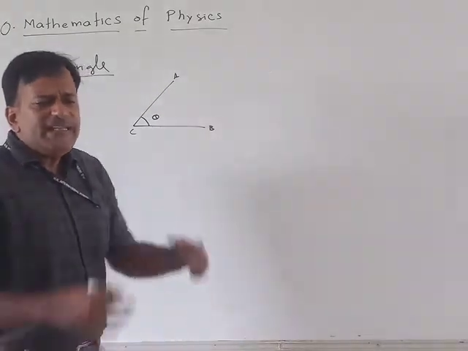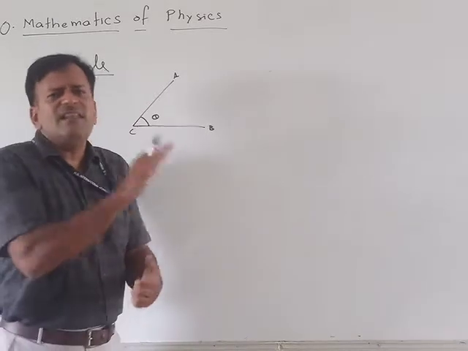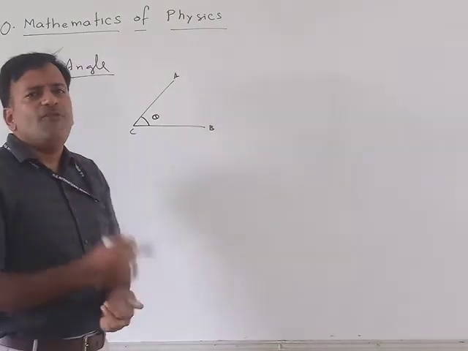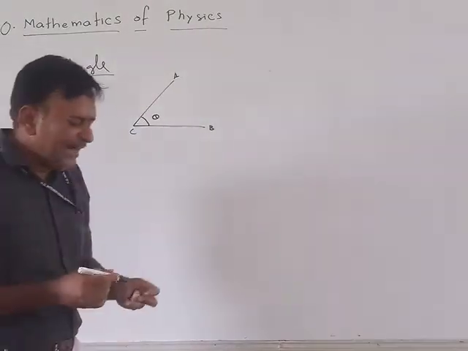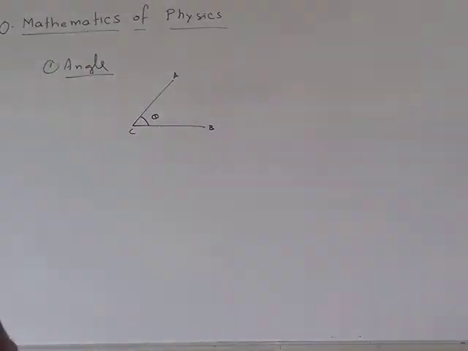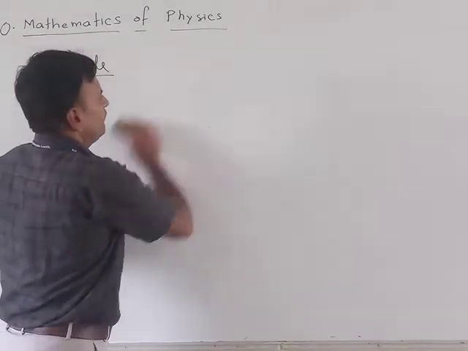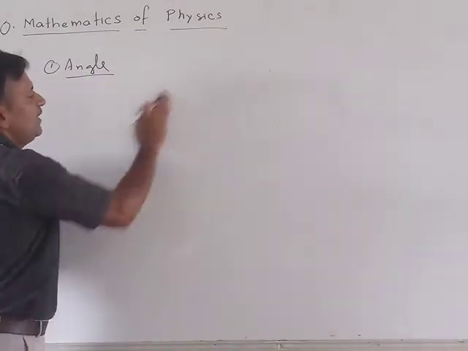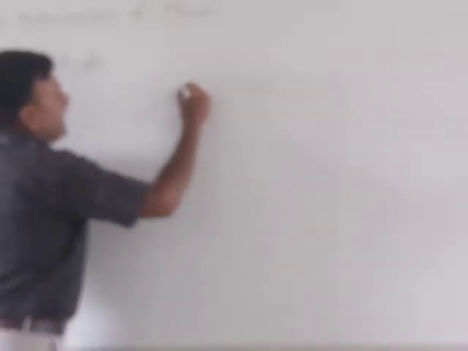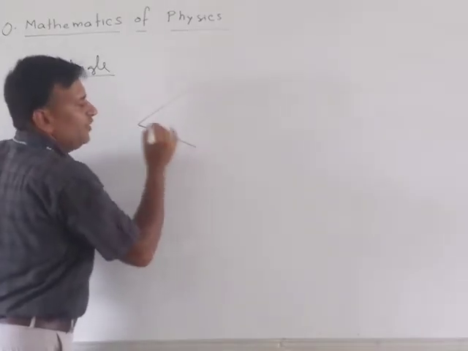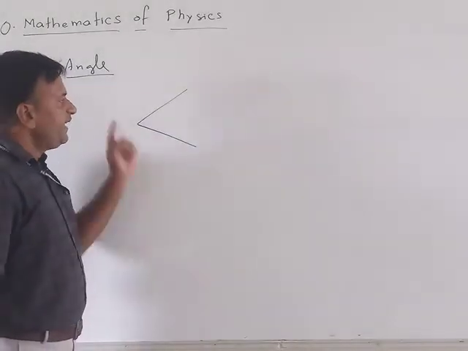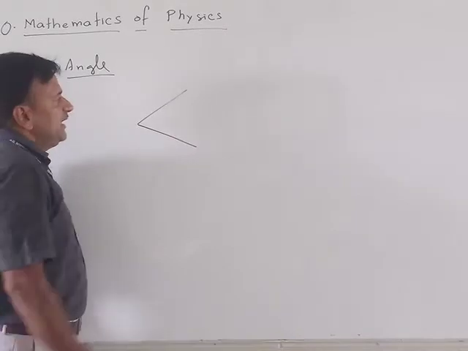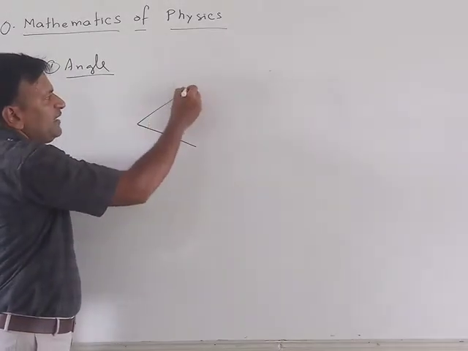Now, what exactly is the meaning of angle? This is just a rough idea of what angle is. Whenever there are two lines, these two lines of equal measurement form a part of a circle.